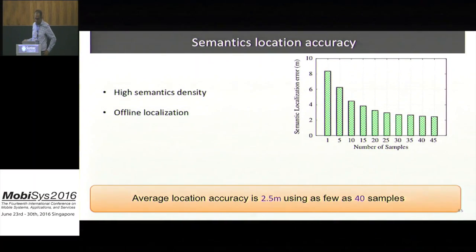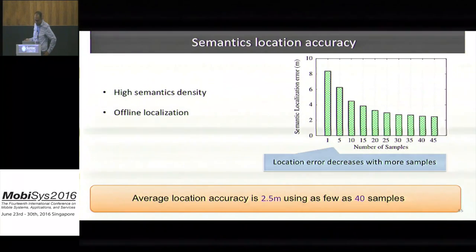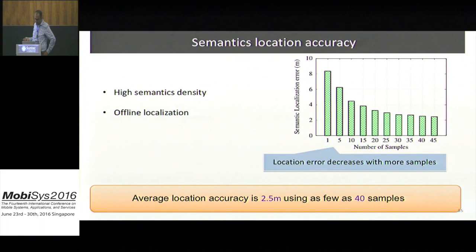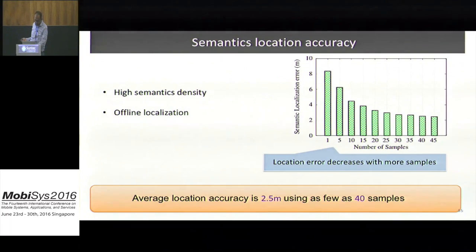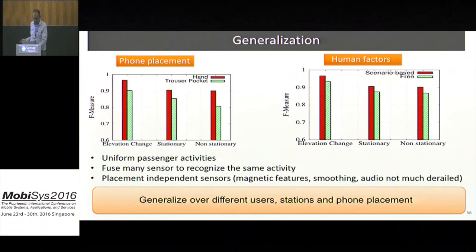Now, we report the semantic location accuracy as shown in the figure. The semantic location accuracy depends on the number of samples of each semantic. When the number of samples increases, the location error decreases. However, we can have an average location accuracy of all semantics of about 2.5 meters using 40 samples. This is because we have high semantic density in the stations, and we use offline localization.